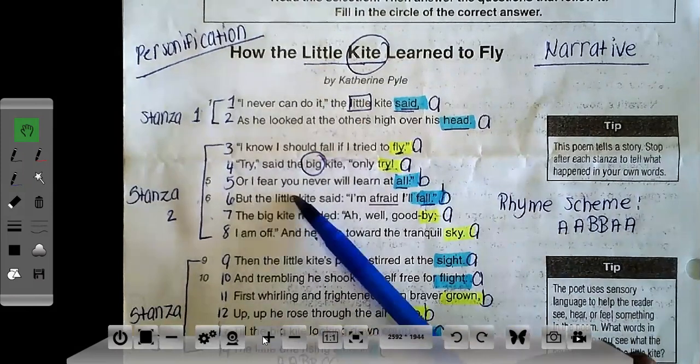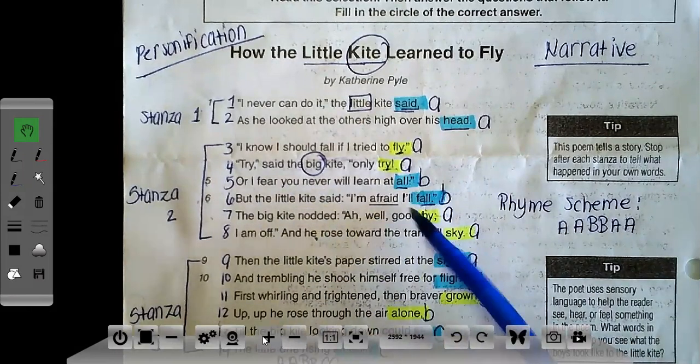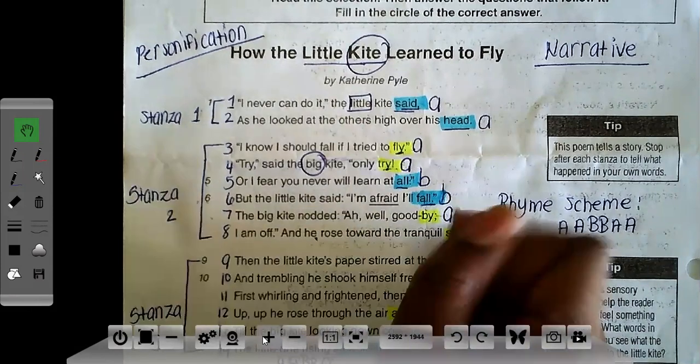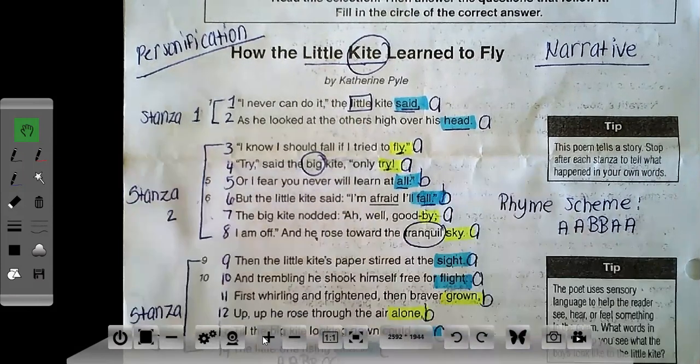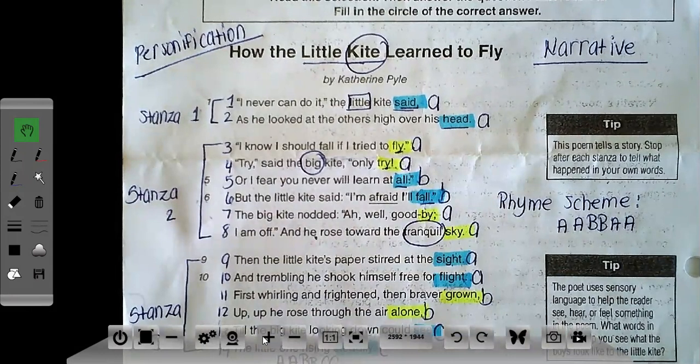Or I fear you never will learn at all. But the little kite said, I'm afraid I'll fall. The big kite nodded. Ah, well, goodbye, I am off. And he rose toward the tranquil sky. So tranquil will be an example of a sensory detail because they're describing how the sky feels. So the kite is in there, and tranquil means peaceful. So we can't see the sky being peaceful, but we can feel the sky being peaceful, right? That's something, well, we won't feel it, but the kite would because he's up there in the air.